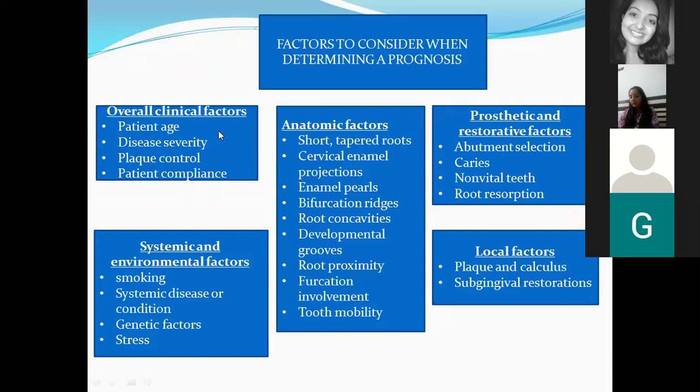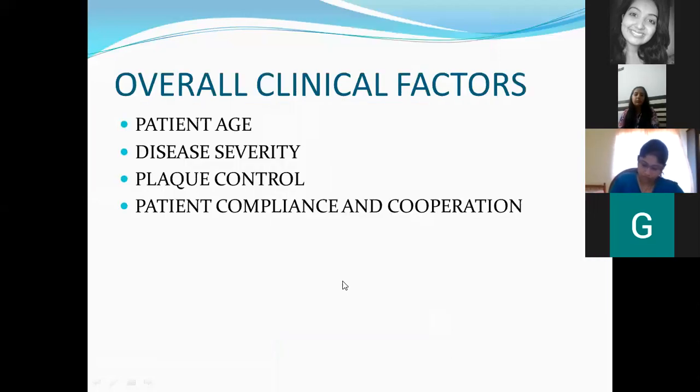So first comes your overall clinical factors, which will help in determining the overall prognosis. So patient age, disease severity, plaque control, patient compliance. Second is your systemic or environmental factors. Third is your anatomic factors. Fourth is your prosthetic and restorative factors, and last is your local factors. So I'll be discussing each and every component of all these factors in detail in this slide.